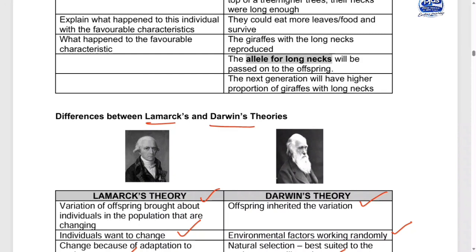Not the acquired ones. It means nature is the one that favors. The ones that are suited to the environment will survive, and they will be able to pass the alleles, the characteristics of being best suited to the environment, to the next generation. That is why his theory was accepted: there is proof that genes are inherited, and also there is variation amongst the species that makes them best suited to the environment.